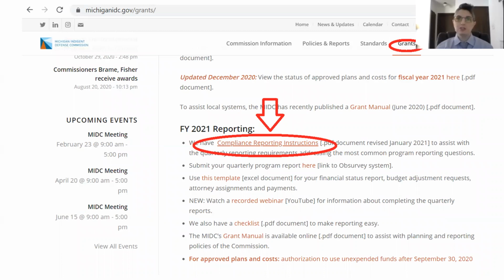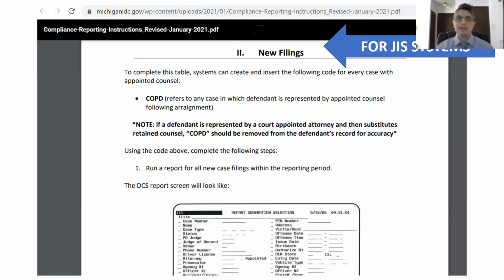More questions and answers related to these 2 questions can be found in the Compliance Reporting Instructions under the Grants tab on the MIDC website. In addition, for those of you whose courts use JIS, the Compliance Reporting Instructions also include tips and tricks for tracking this data in JIS. You can find this on page 16.